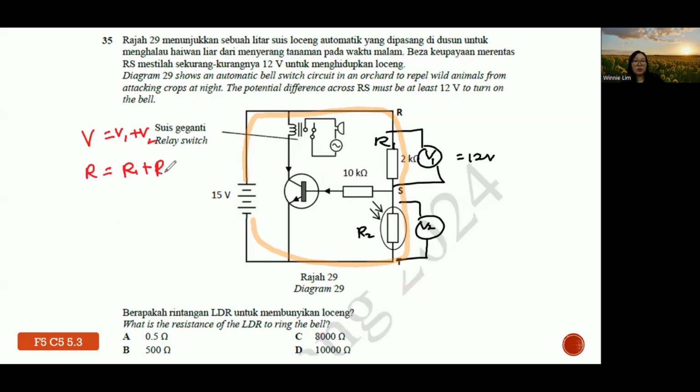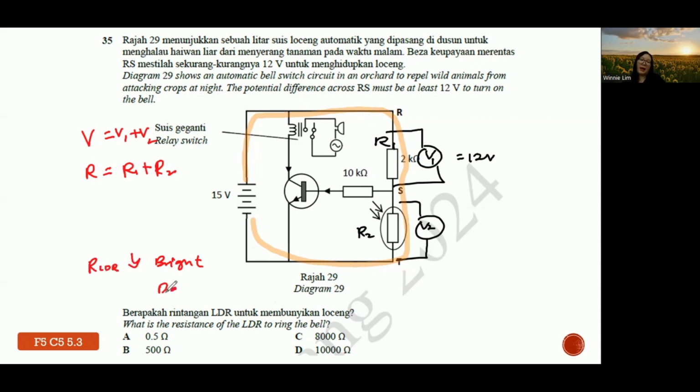R1 plus R2. But in this topic, they particularly focus on the idea of resistors. You have special types of resistors, like the light dependent resistor, which is affected by light. So if it is bright, the resistance is low.